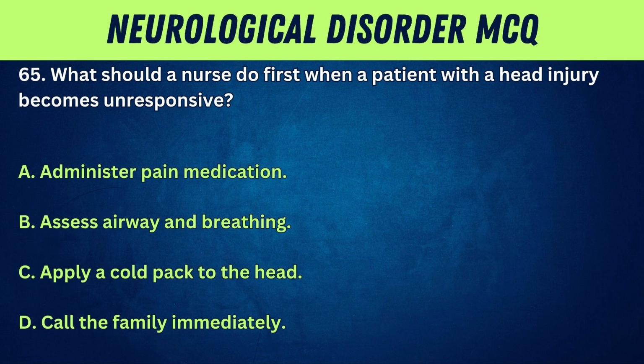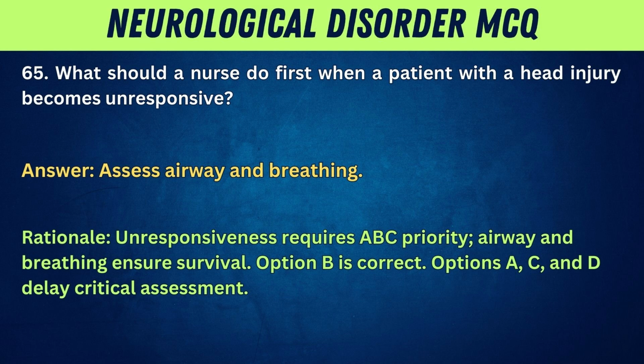65. What should a nurse do first when a patient with a head injury becomes unresponsive? A. Administer pain medication. B. Assess airway and breathing. C. Apply a cold pack to the head. D. Call the family immediately. Answer: assess airway and breathing.